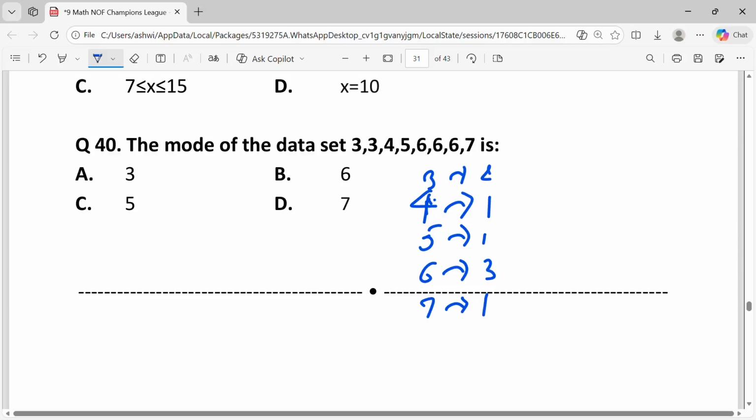The mode is the value that appears most frequently in the data set. The number 6 appears 3 times, which is more than any other number. So the answer is B, 6.